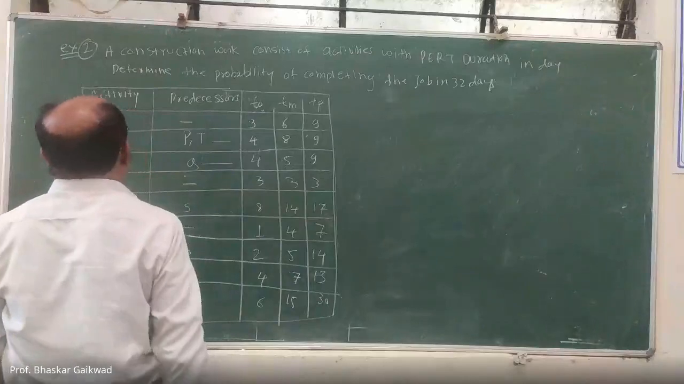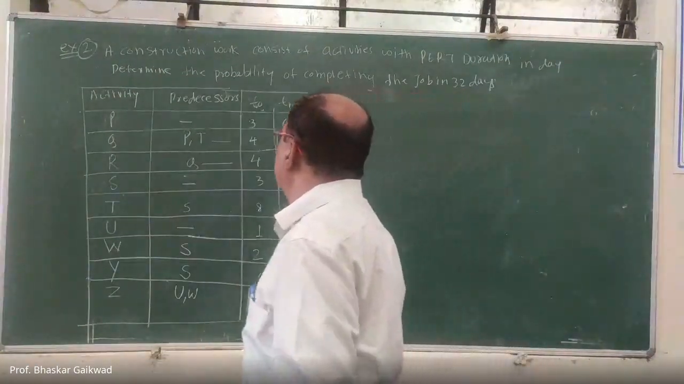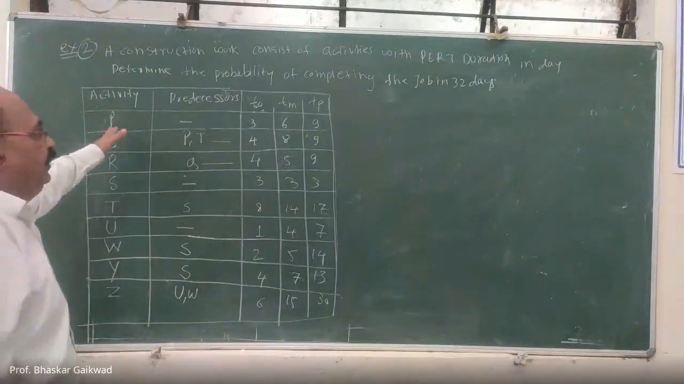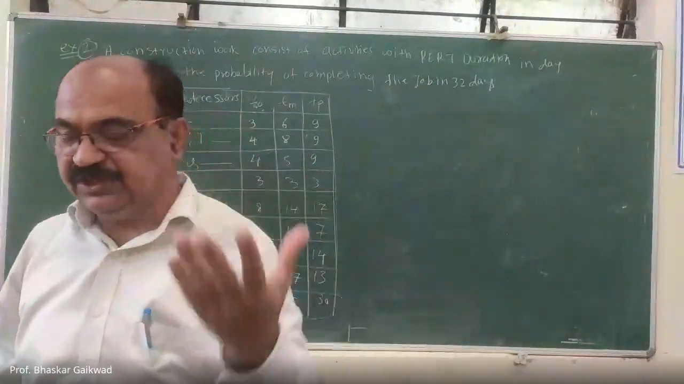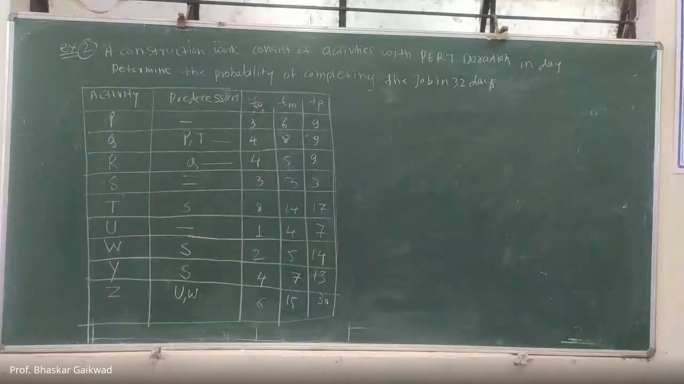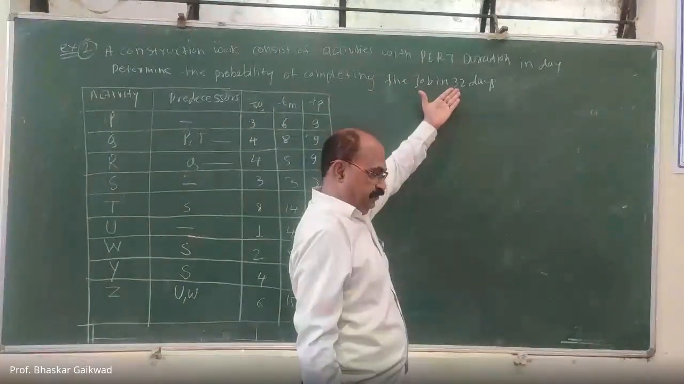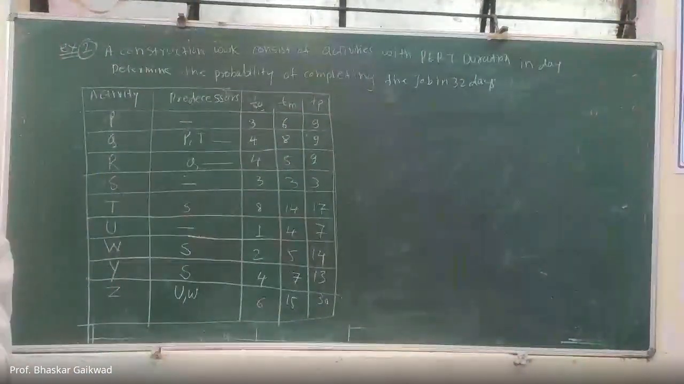So this is the chart for our project. What is expected? The project should get completed within 32 days. What is the probability? It will get completed within 32 days with 80%, 90%, or 45%, whatever it may be. So here we have to calculate the probability.